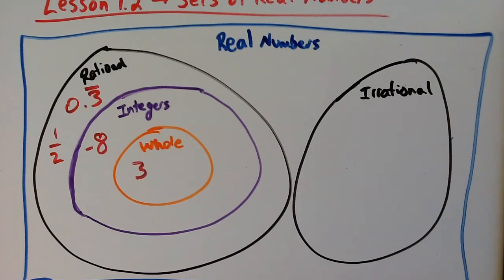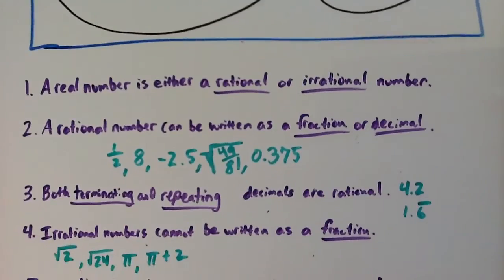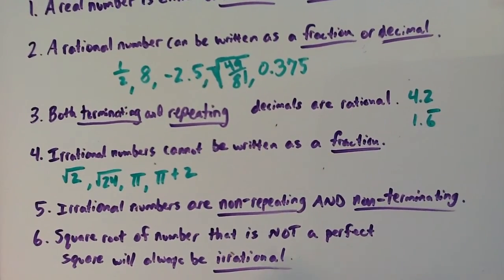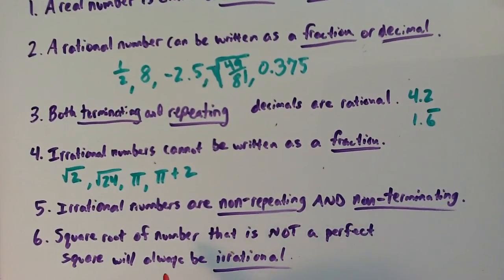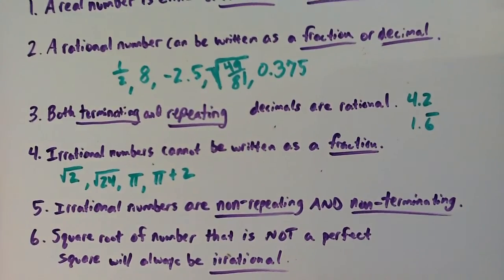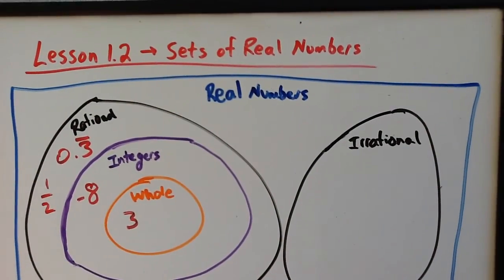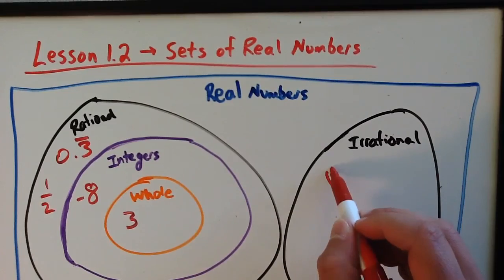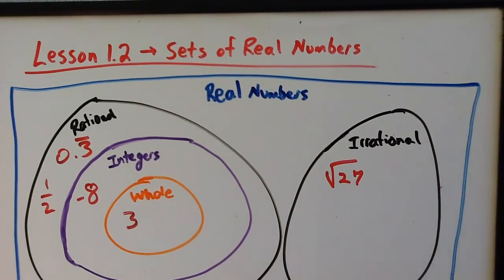Last example we'll do is the square root of 27. The square root of 27. So think to yourself, is 27 a perfect square? Well, no, it's not, right? 25 is a perfect square, 36 is a perfect square, but 27 is not a perfect square. And remember, if you take the square root of a number that is not a perfect square, it will always be an irrational number. So the square root of 27 we would put in the irrational set.